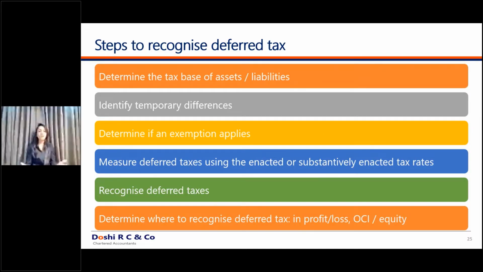So some used to compare the WDV of the assets, some used to compare the depreciation of the assets. These were the two ways in which you used to compute the deferred tax. Under Ind AS 12, the language used under the standard is a balance sheet approach. Due to this balance sheet approach, they have also given us certain additional clarifications, due to which certain additional transactions which were never coming into the purview of deferred tax previously also fall into the purview of deferred tax now under the Ind AS 12 regime.